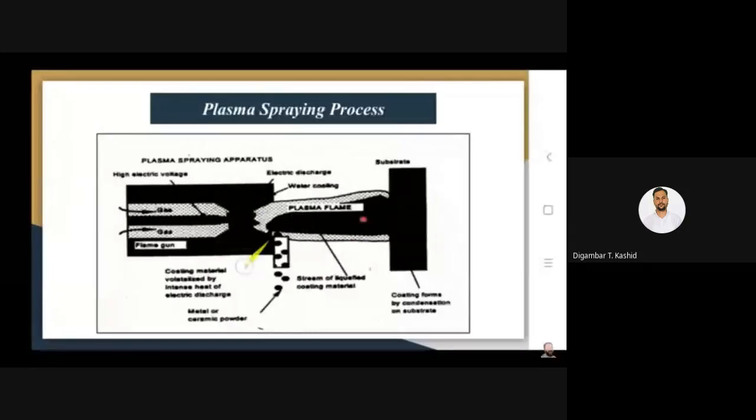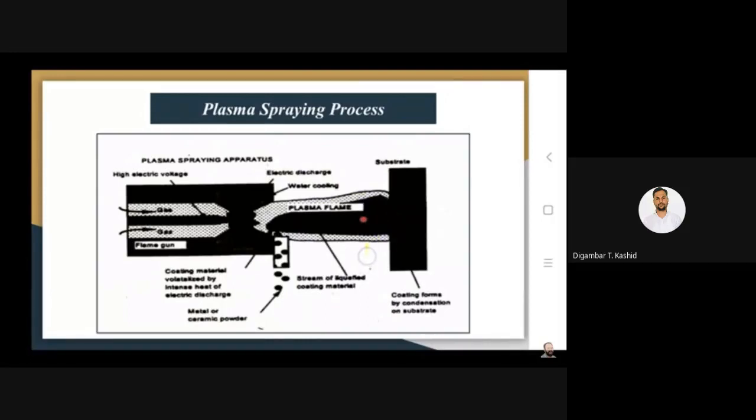So proper cooling has to be done so that there is no damage to the electrodes, and that plasma heat is used for the heating or melting of those powders which are going to be coated on the substrate surface. So in this plasma zone, you feed the material in the form of powder, and then subsequently it is sprayed onto the surface of the substrate.